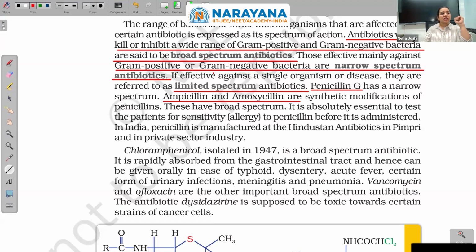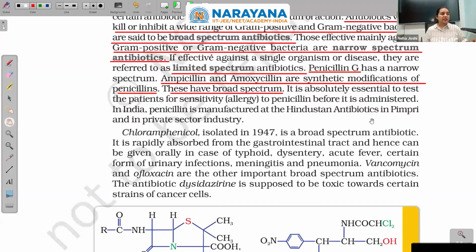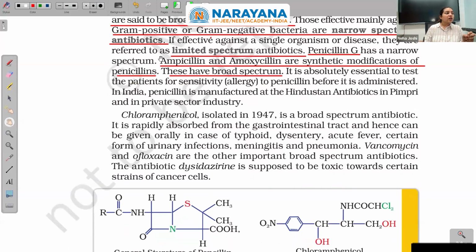Ampicillin and amoxicillin are synthetic modifications of penicillins, and these are broad spectrum. Penicillin G is narrow spectrum. It is absolutely essential to test patients for sensitivity to penicillin before it is administered. In India, penicillin is manufactured at Hindustan Antibiotics in Pimpri and in a private sector industry. That is not of much importance.